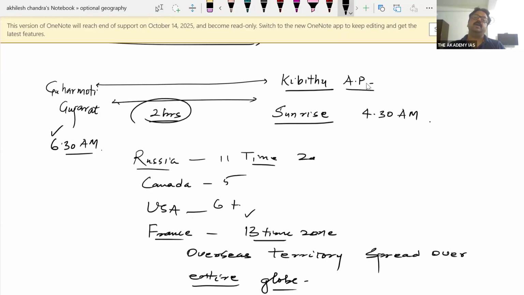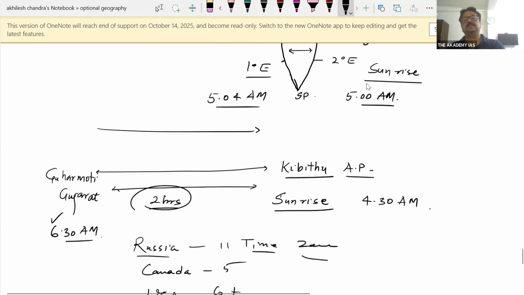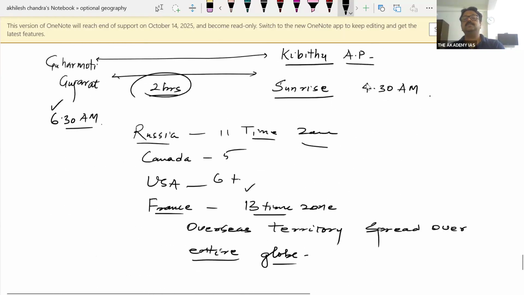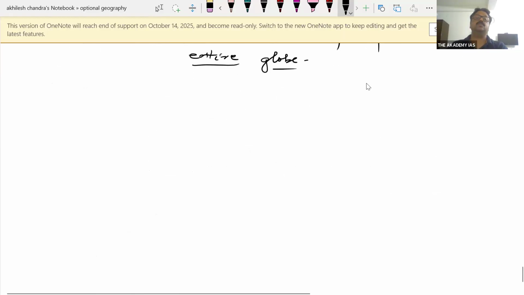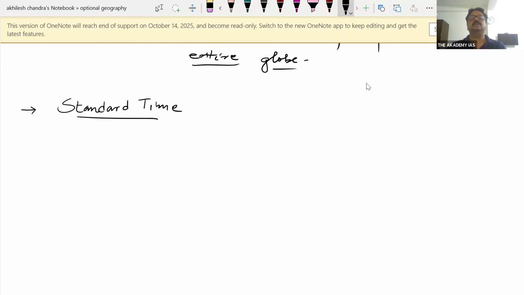Why? Because they have east-west extent, so there is a difference in local time. That's why it was decided that we will standardize this time, and the standard time concept was introduced. To calculate the standard time, there is a unanimous acceptance of a reference point.